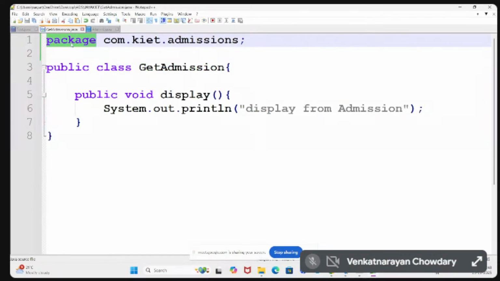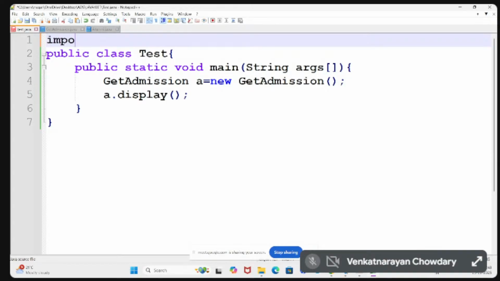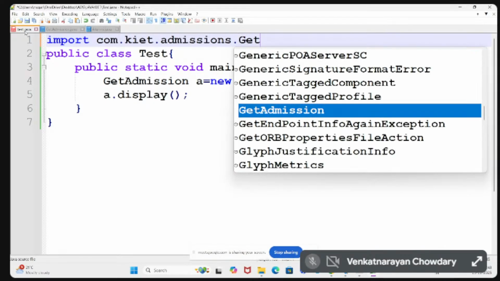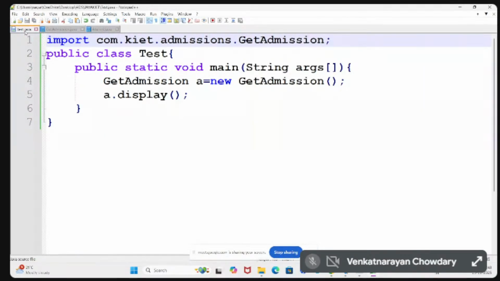The package keyword is used to create our own packages, but the import keyword is used to import the created packages. What is the package name? com.kite.admission.* or you can use GetAdmission.